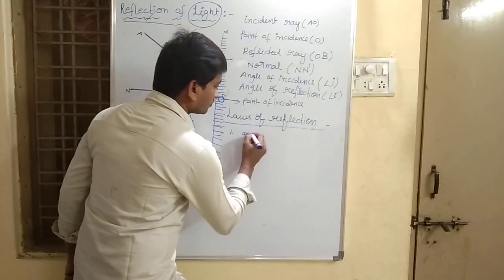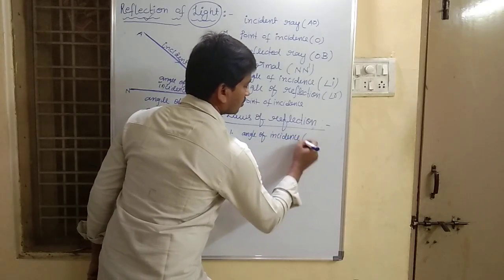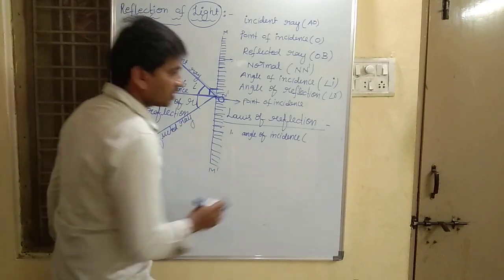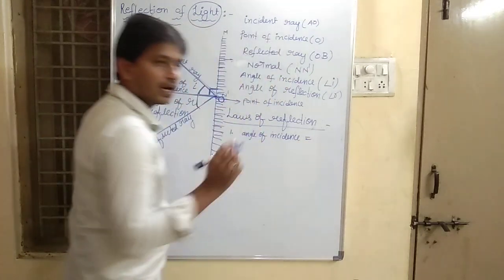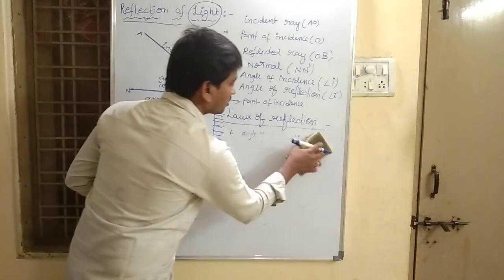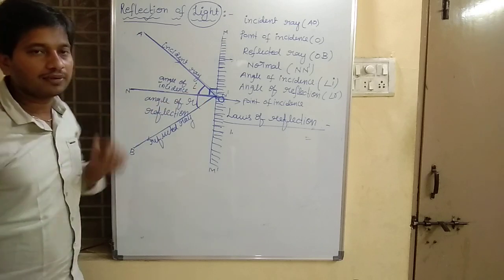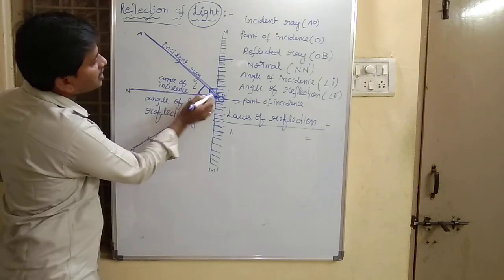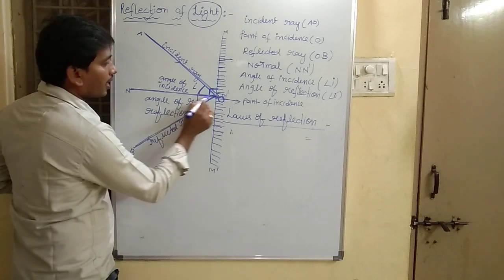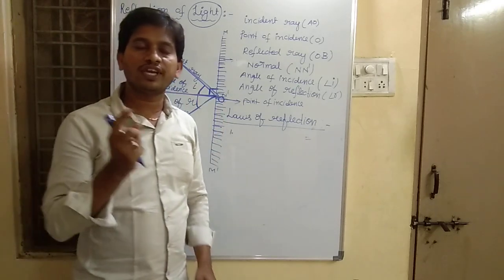The first law of reflection is that the incident ray, the reflected ray and the normal all lie on the same plane, which is very, very important.